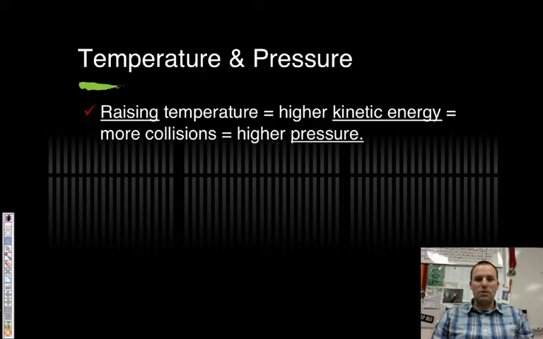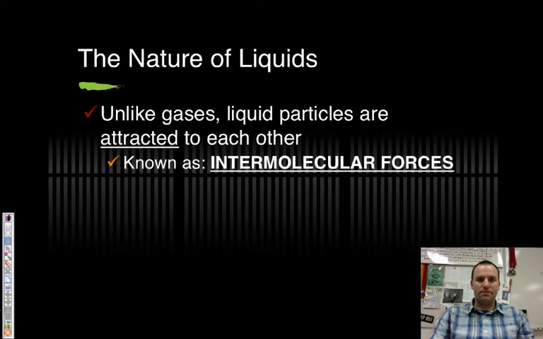If you raise the temperature, you're going to make the molecules move faster. Therefore, you're going to have higher pressure because you have more collisions when they're moving faster. It'd be like taking your bumper cars and dropping a V8 in them. They're going to go all kinds of crazy with lots more higher energy crashes. So you're going to have a lot higher pressure as a result. So we've covered gases. Let's move on to liquids.